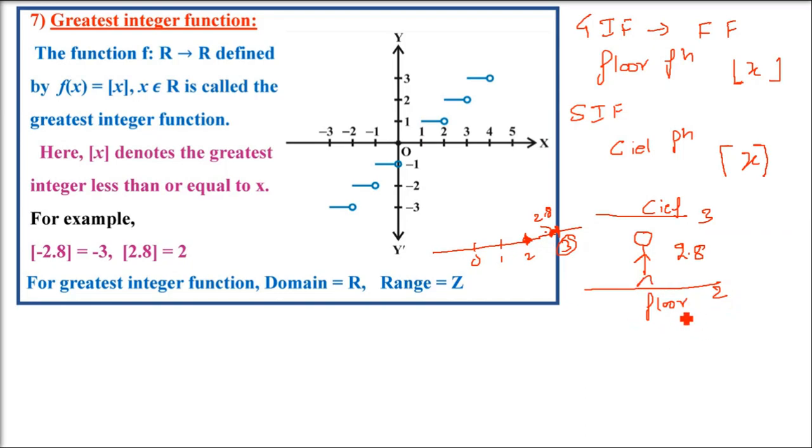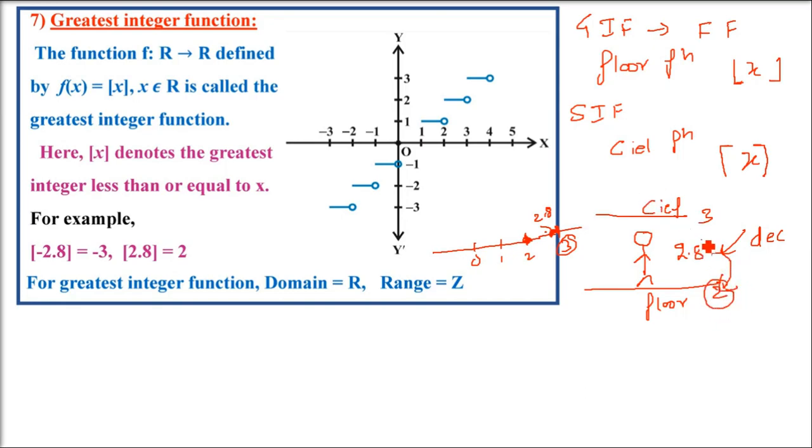So whenever you take floor, you don't talk about ceiling. You will not take 3. Always take 2. So this is a decimal value, real number value. And when you take the floor or a ceiling, you'll always take a Z. Z stands for the integer.